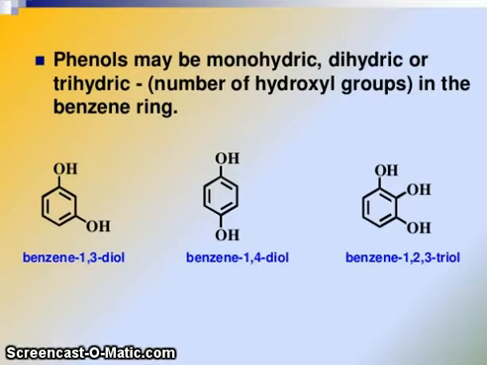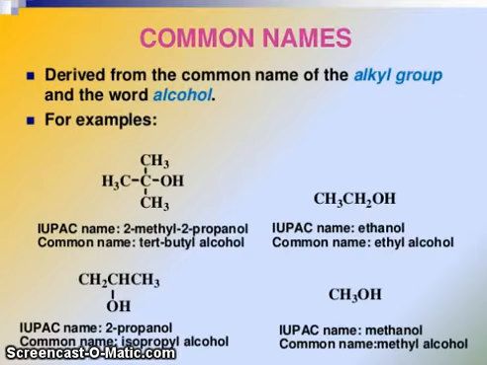This depends on the number of hydroxyl groups in the benzene ring. Friend, you can see this benzene ring contains 2 OH at 1,3 position. We call it benzene-1,3-diol. Here benzene-1,4-diol. Here benzene-1,2,3-triol, like that.